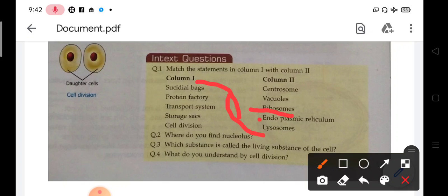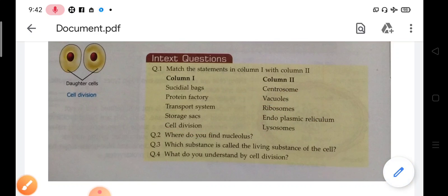Then the transport system is the endoplasmic reticulum. Storage sacs are the vacuoles. And for cell division, the major role is played by centrosomes.